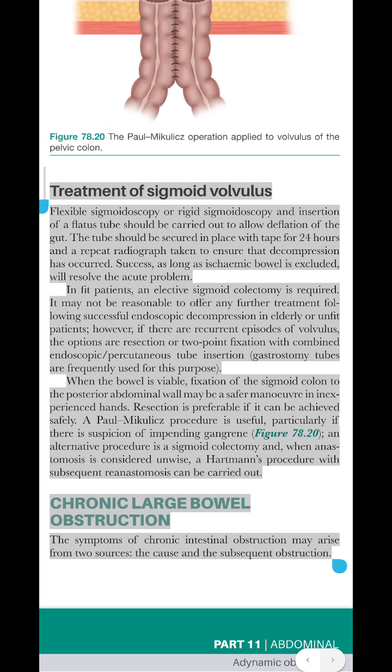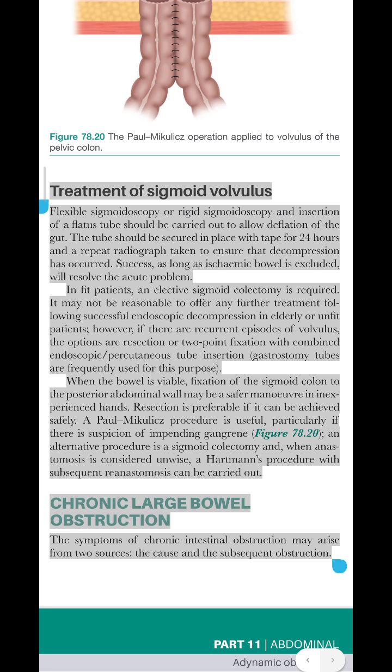Treatment of sigmoid volvulus. Flexible sigmoidoscopy or rigid sigmoidoscopy and insertion of a flatus tube should be carried out to allow decompression of the gut. The tube should be secured in place with tape for 24 hours and a repeat radiograph taken to ensure that decompression has occurred. Success, as long as ischemic bowel is excluded, will resolve the acute problem. In fit patients, an elective sigmoid colectomy is required.